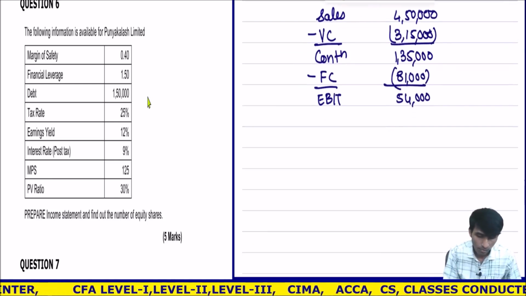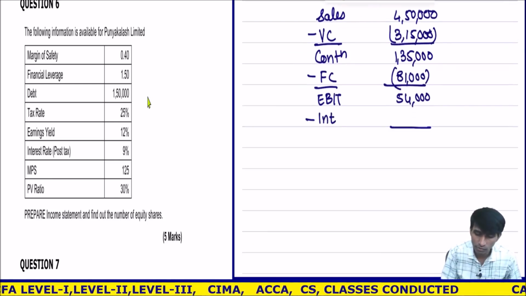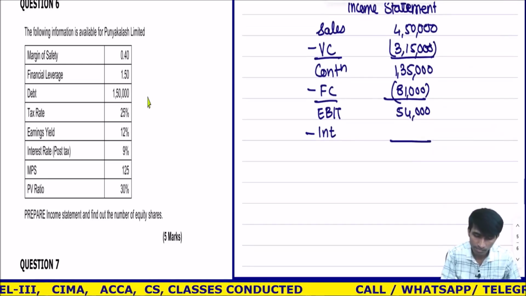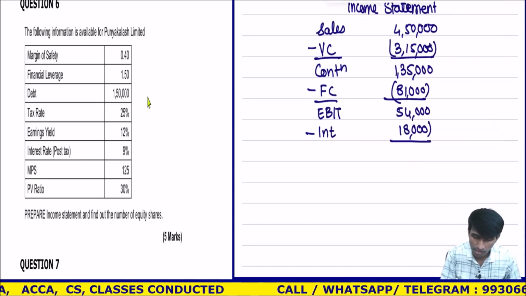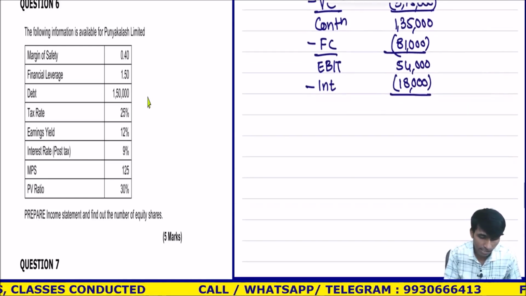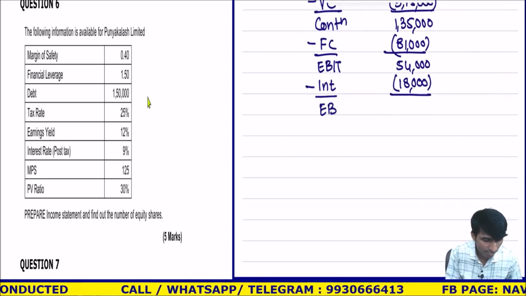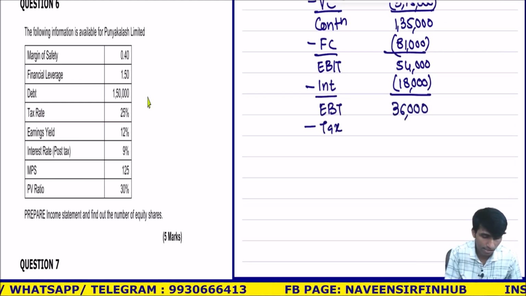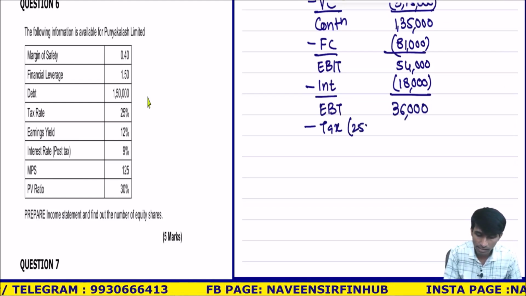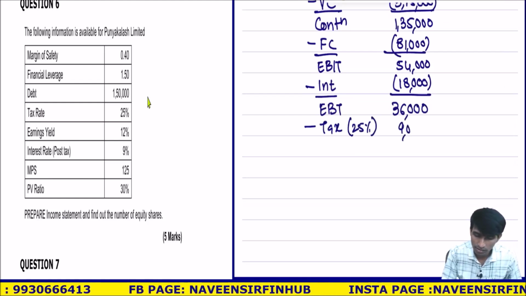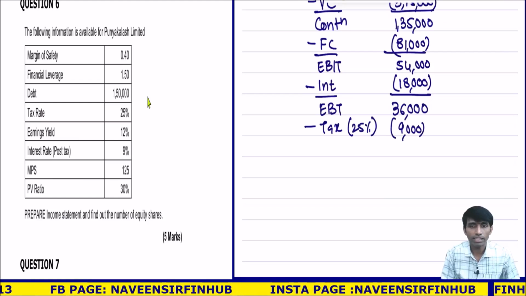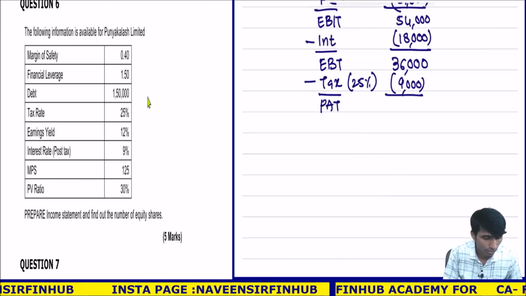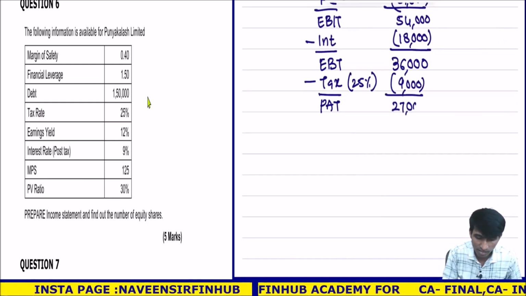Understood? Minus interest, I already calculated. Obviously, it should be pre-tax. Pre-tax interest is 18,000. So when I subtract, what I get is EBT, that is 36,000, minus tax. Tax rate is 25%, correct? That is 9,000, right? And then I get PAT. How much? 27,000.